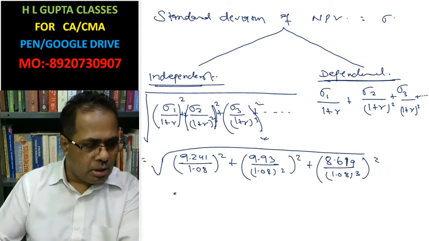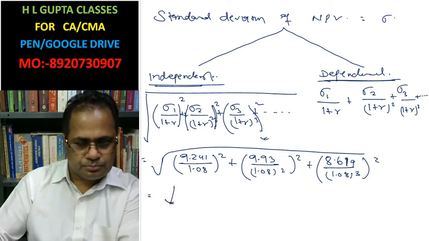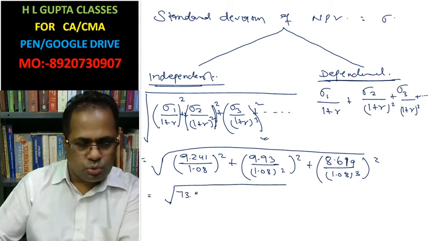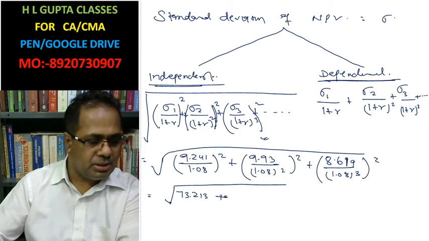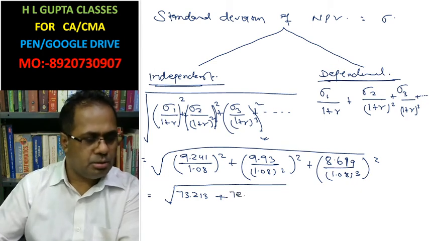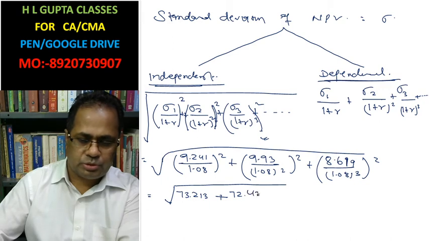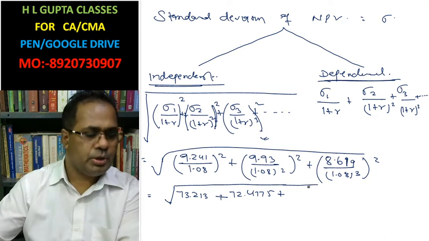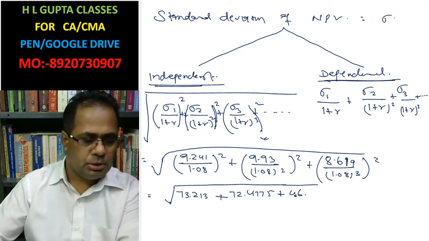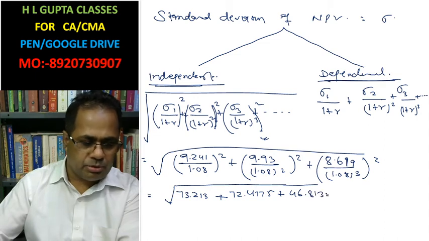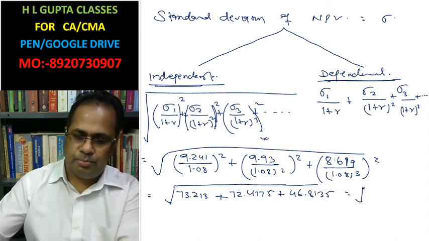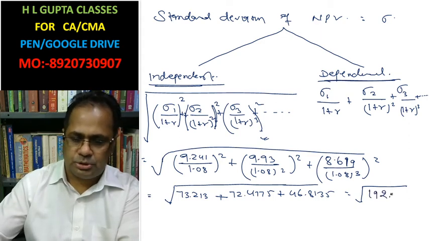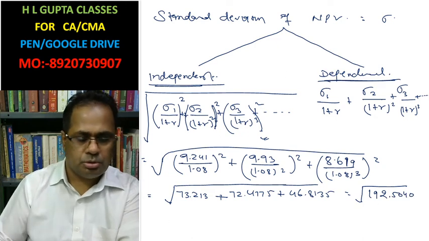After calculating we get 73.213 plus 72.4775 plus 46.8135, root under 192.5040.